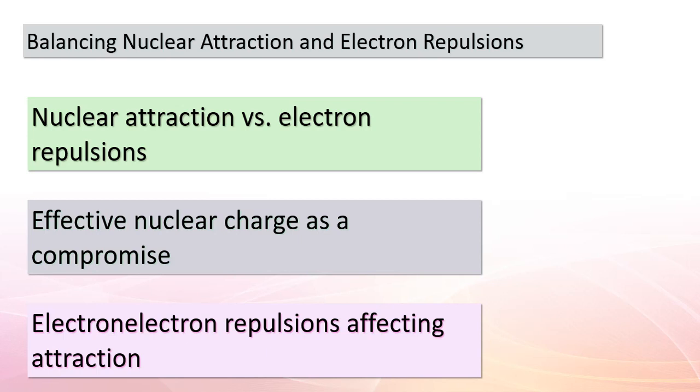As a consequence, ZEF is consistently less than the actual nuclear charge, Z. This relationship can be expressed as ZEF equals Z minus the screening constant, S. This constant quantifies how much the electron repulsions dampen the nucleus's pull. It's truly fascinating how these intricate interactions shape the behavior of electrons within atoms. So, let's continue our journey of discovery.